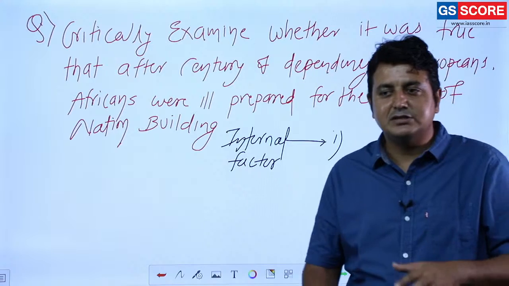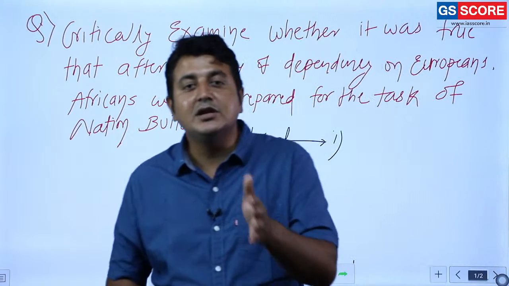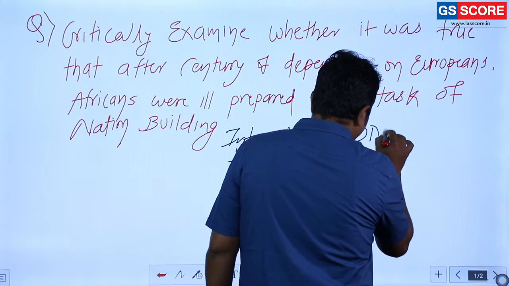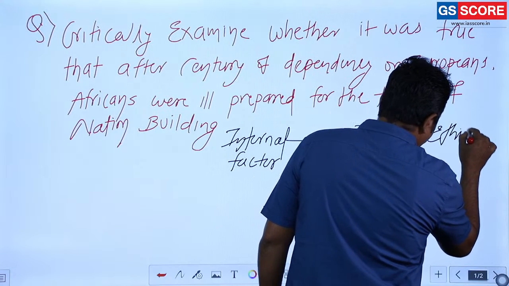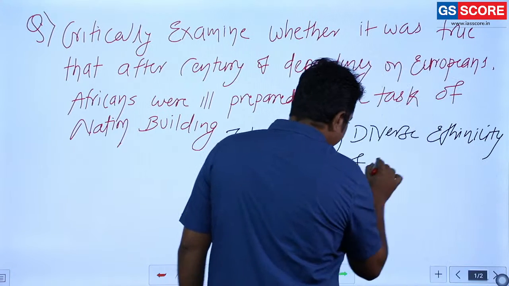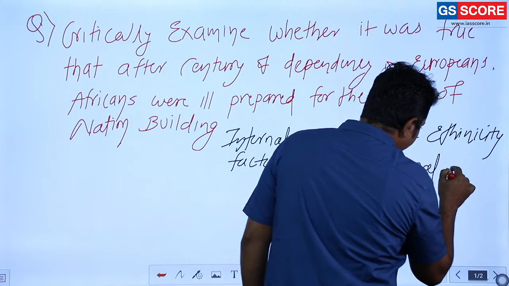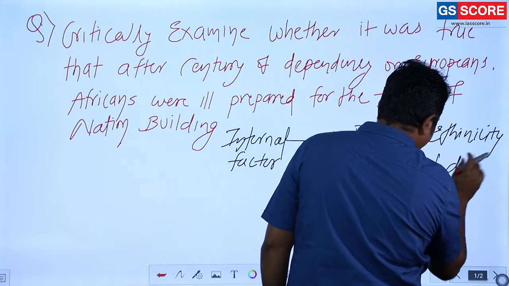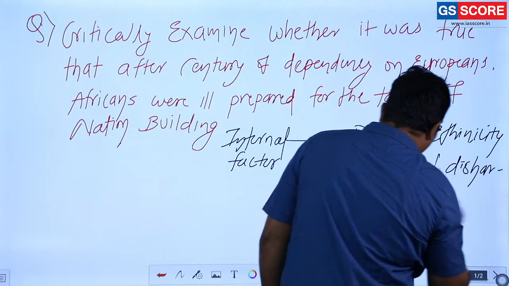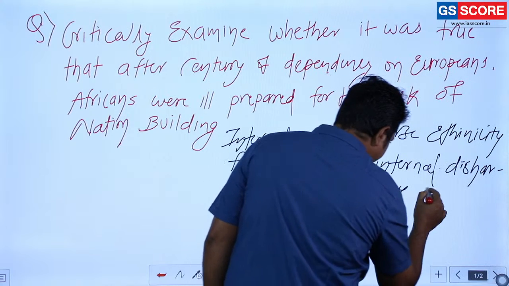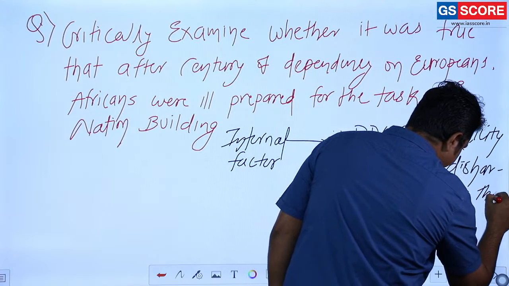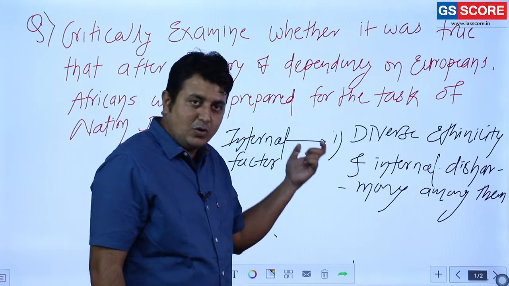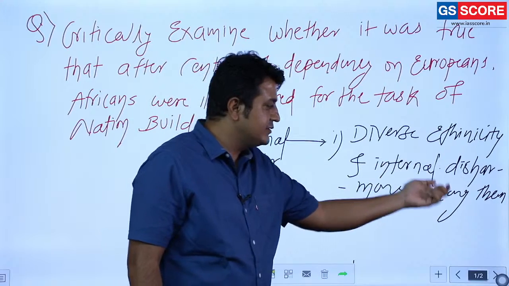So because of this diverse ethnicity, there was a distinct internal disharmony among them. Clear?